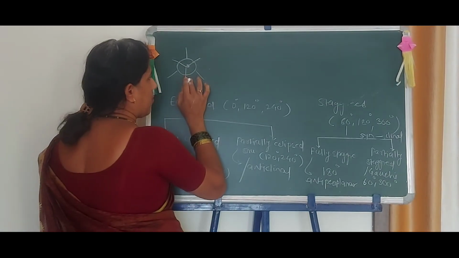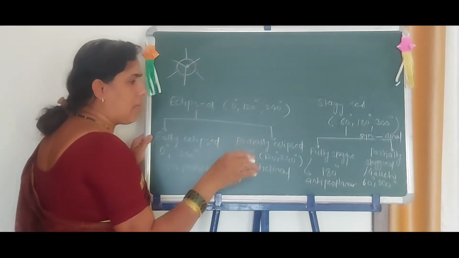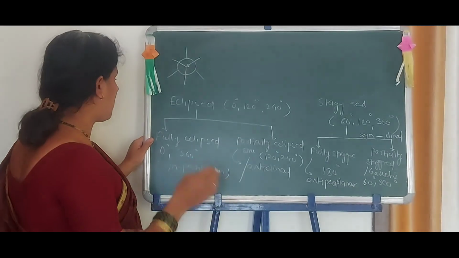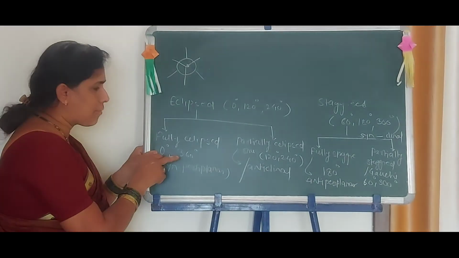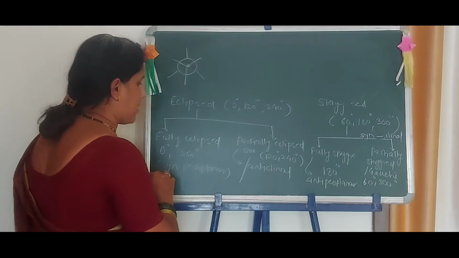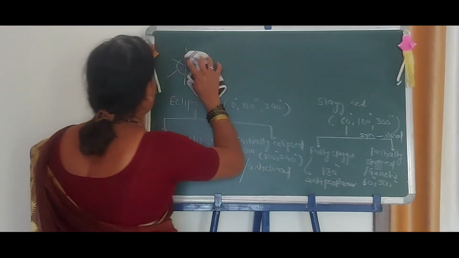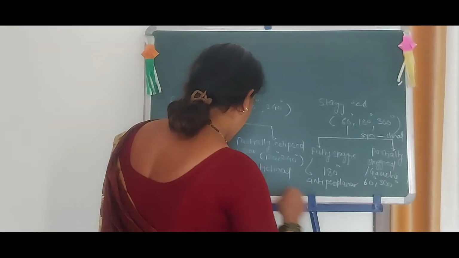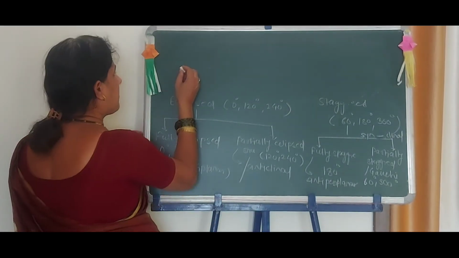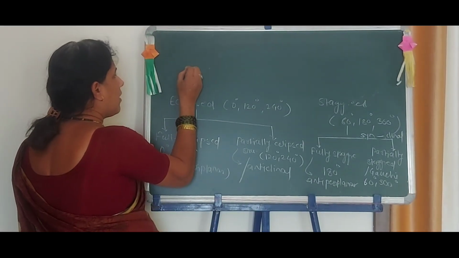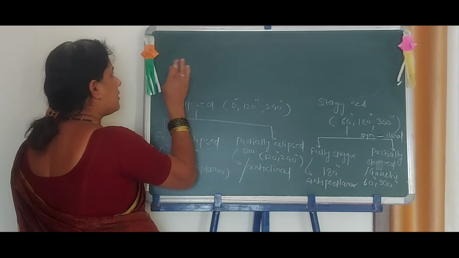From this fully staggered form, we can convert; first we can start from fully eclipsed. For that purpose, we can start from here. First I am talking about 0 degrees.